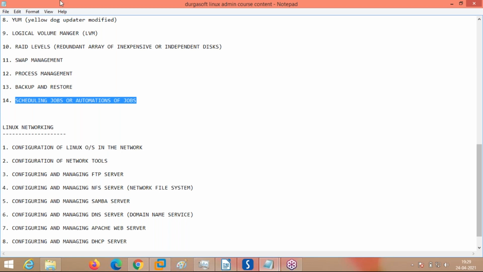What is the purpose of scheduling jobs, automation of jobs? Suppose you wanted to make a backup. Your company is running from Monday to Friday, and everybody logs off at 9 p.m. Your company stops working, meaning no person is working there after 9 p.m. on Friday. After Friday, the load on the system will be less. At that time, I can schedule a backup, or I can schedule a restore.